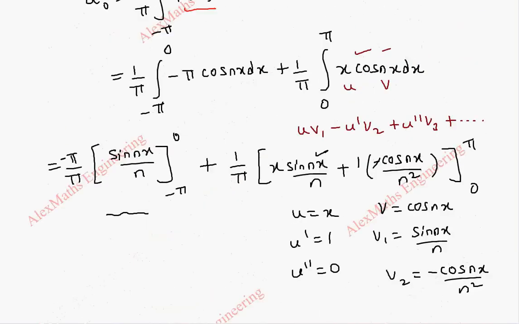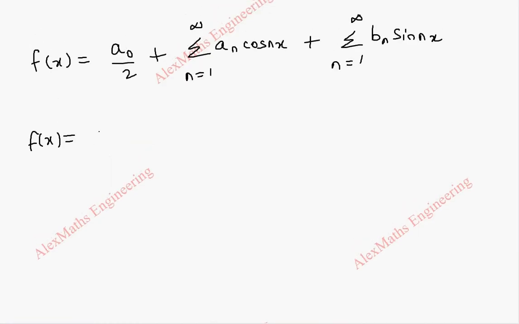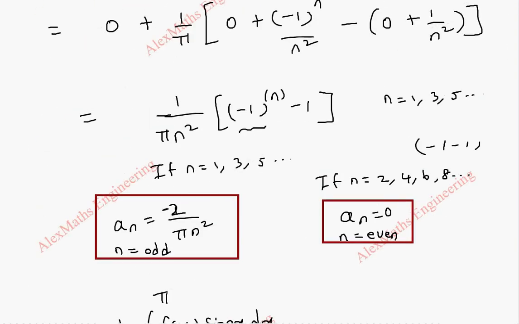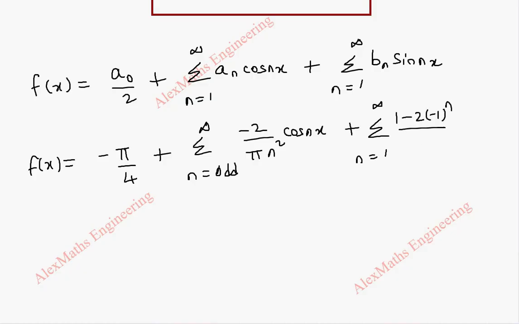Already a naught is minus pi by 2, so when I divide by 2, we get minus pi by 4 plus summation n is equal to 1 to infinity, but this exists only for odd, so n is odd to infinity because for even it is 0. Minus 2 by pi n square, so minus 2 by pi n square into cos nx. Then plus summation n is equal to 1 to infinity, Bn is 1 minus 2 into minus 1 whole power n by n into sin nx.